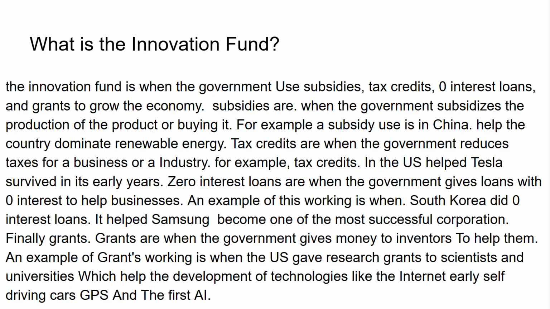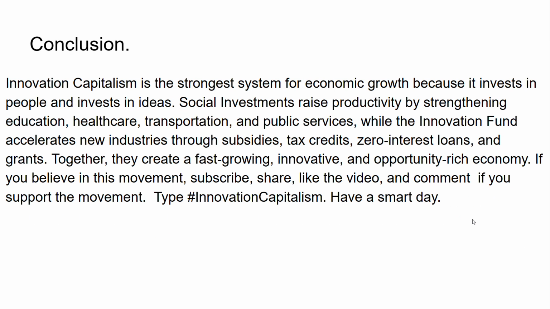successful corporations. Finally, grants. Grants are when the government gives money to inventors to help them. For example, the grant working is when the US gave research grants to scientists and universities, which helped them develop technologies like the internet, early self-driving cars, GPS, and the first AI.